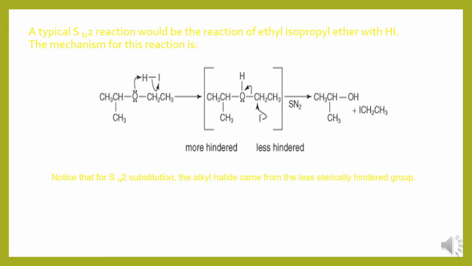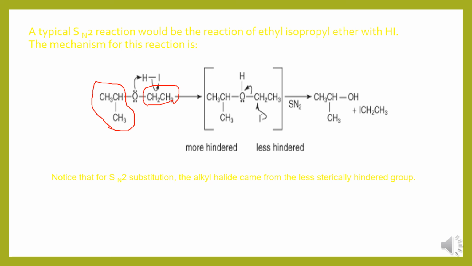A typical SN2 reaction would be the reaction of ethyl isopropyl ether. This is an ethyl group, and this is an isopropyl group. These two are substituted on either side of the oxygen. Therefore, it is ethyl isopropyl ether. This will undergo cleavage reactions with hydrogen iodide.